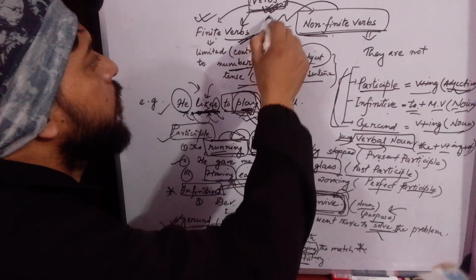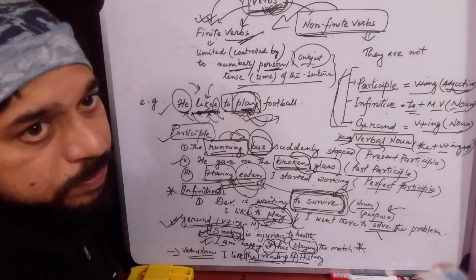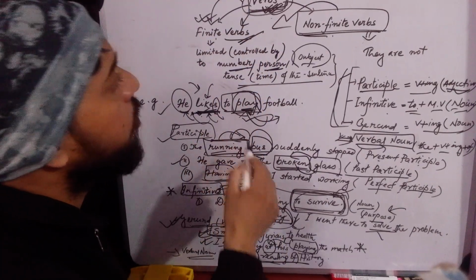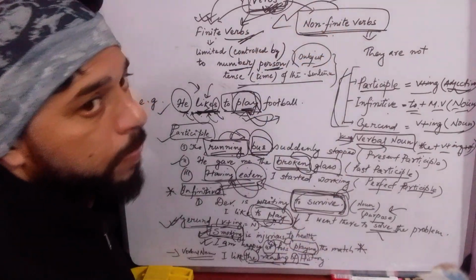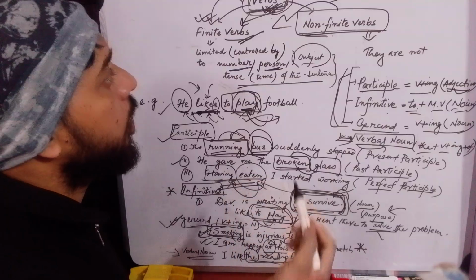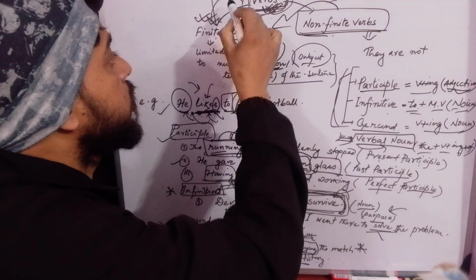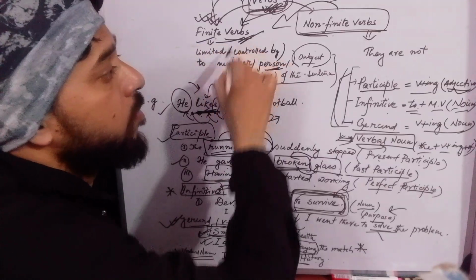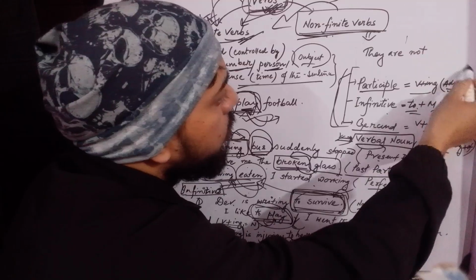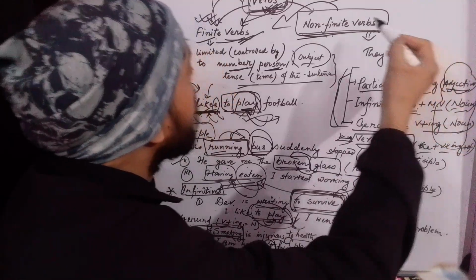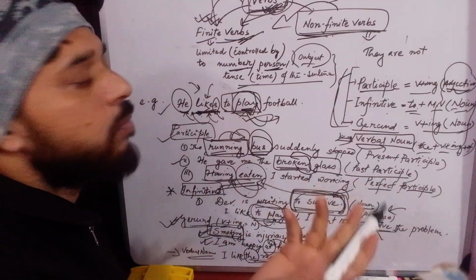Actually, whenever we hear the word verb, we understand finite verb. A sentence without a finite verb cannot be formed. When we say a sentence must have a verb, that means we are hinting that the sentence must have a finite verb. And non-finite verbs, as they are playing the role of different parts of speech except verb, there can be one or more than one in the same sentence.